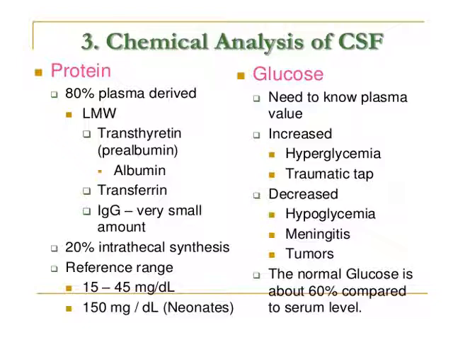Now glucose, it is also very important. You need to know the plasma value. You know about the plasma value of glucose: it is 80 to 120 mg per dl normal value, and when increased, it is hyperglycemia. In case of traumatic tap, glucose may be increased; it is decreased in hypoglycemia, different types of meningitis, tumors, etc. The normal CSF glucose is about 60% of the serum level.